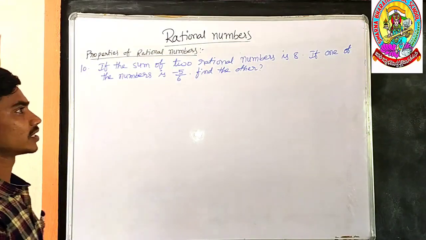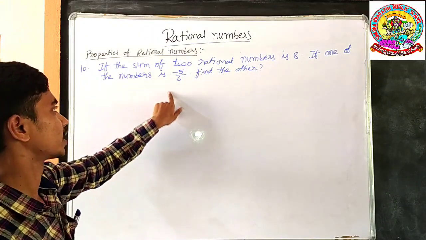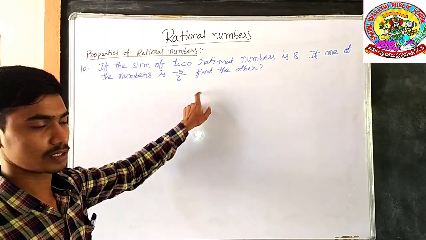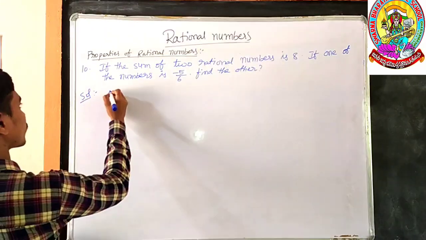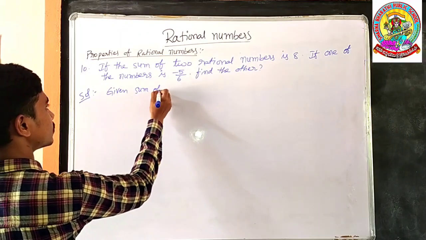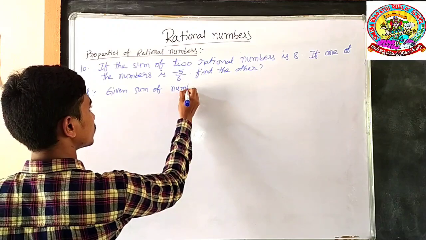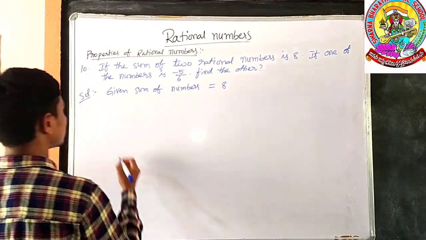The sum of two rational numbers is 8. If one of the numbers is minus 5 by 6, find the other. This is the question. Now we shall solve this. Given: sum of numbers is equal to 8.